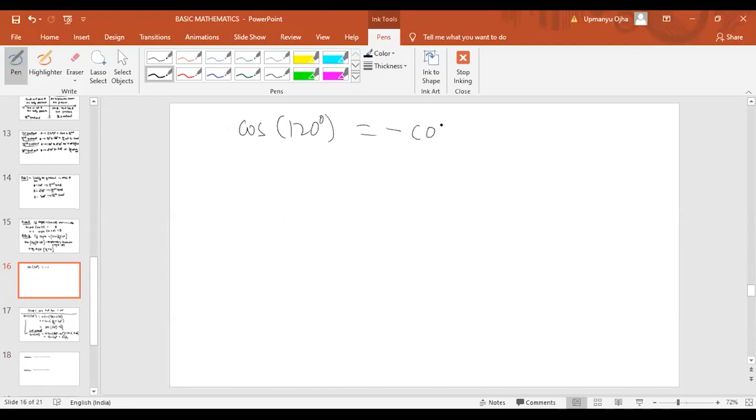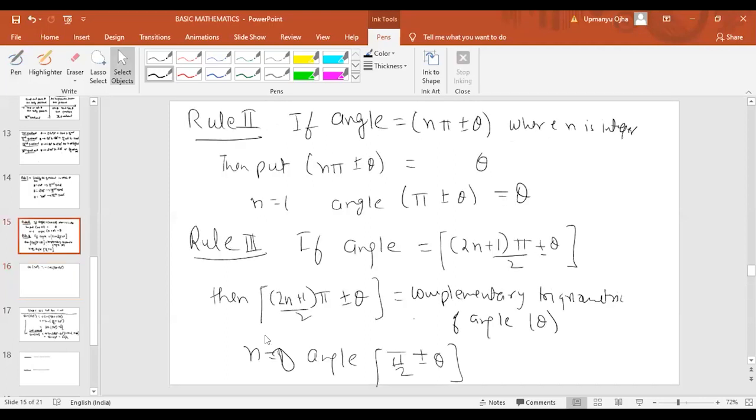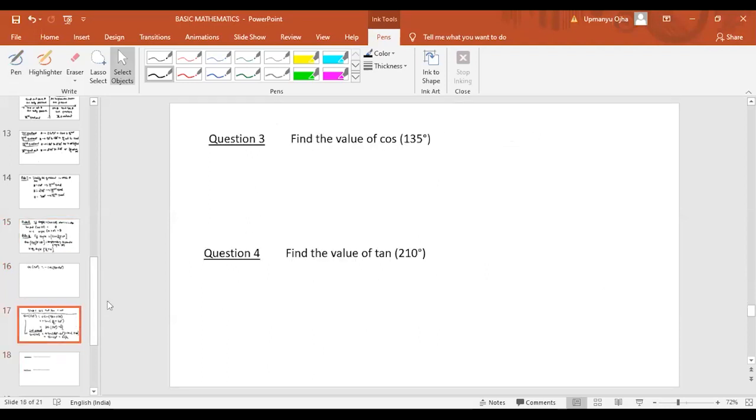Then I write cos 120 as 90 plus 30 degree. If it is 90 plus 30 degree, it will follow rule number 3, when n equal to 0, the angle is pi by 2 plus minus theta. So we can write this as what?